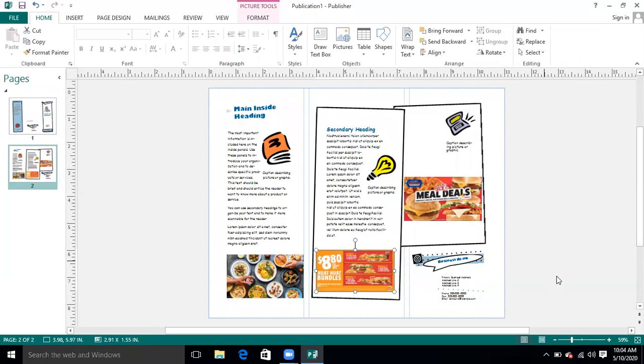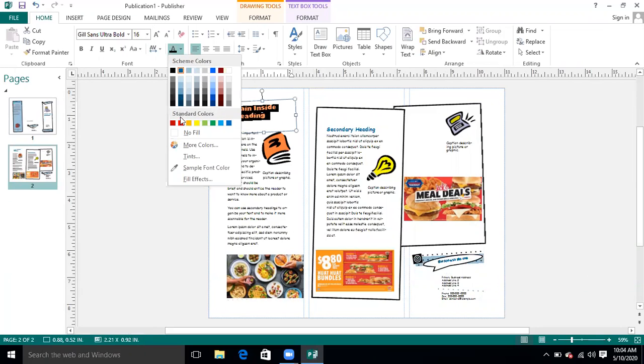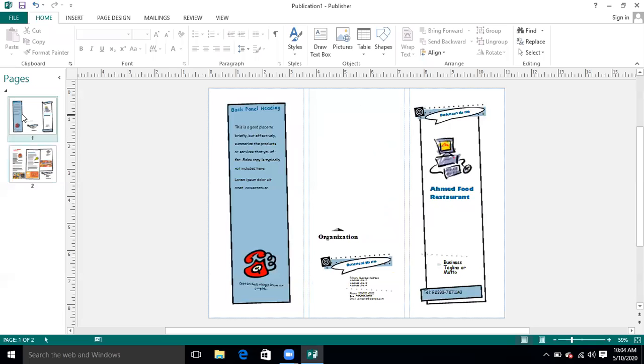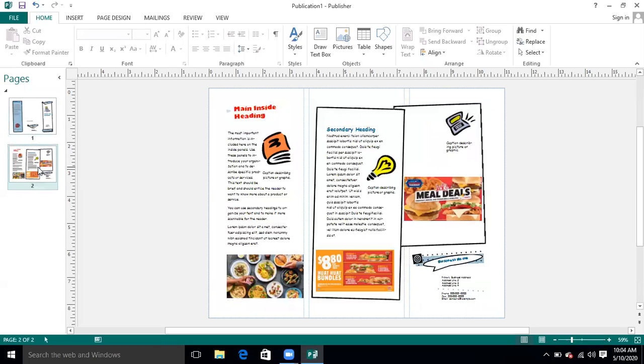So this is basically an example of the threefold brochure. You can change the color scheme if you want to have it in some other color. So this is how you can edit. Now you will print one side on one page, and inside on the back side of that page, and it will become a threefold brochure.